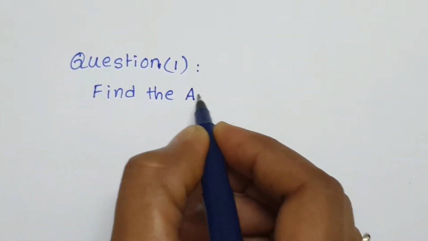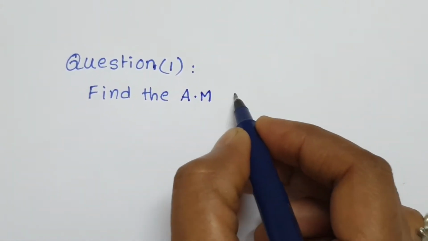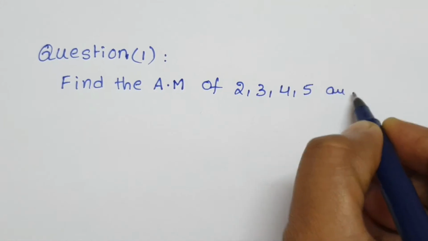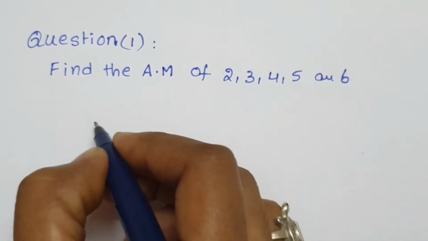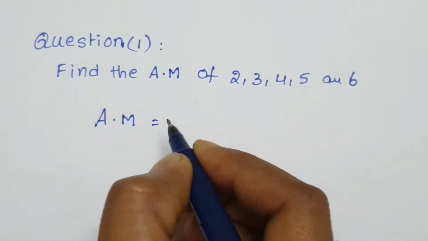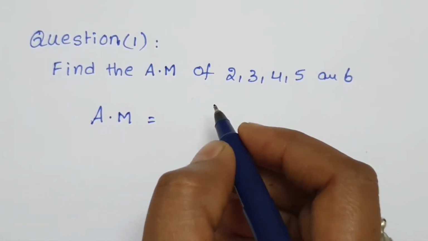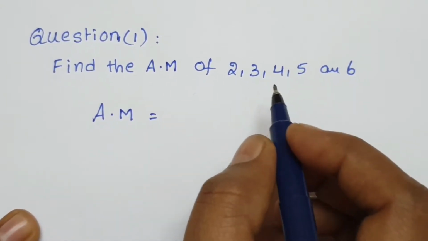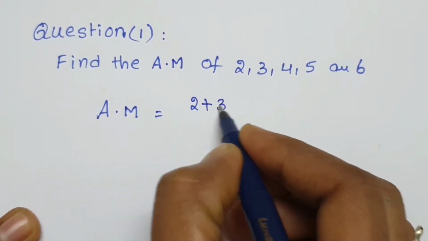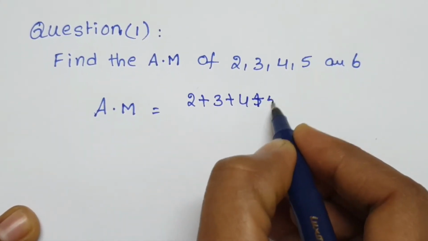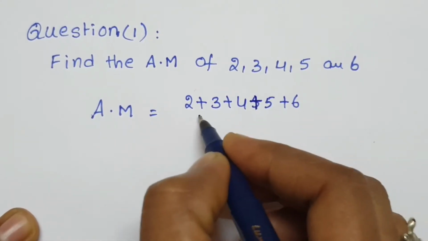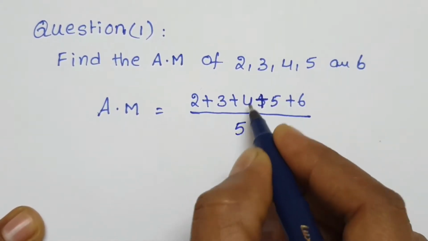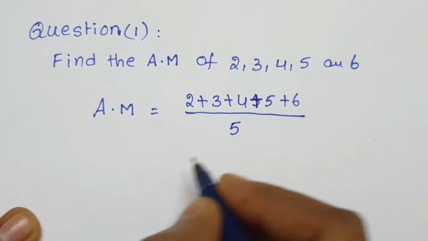Find the arithmetic mean or mean of 2, 3, 4, 5 and 6. So these numbers. Arithmetic mean equal to, we know that formula. What is that? Sum of all observations by number of observations. Sum means 2 plus 3 plus 4 plus 5 plus 6, by how many observations total? 1, 2, 3, 4, 5. 5.